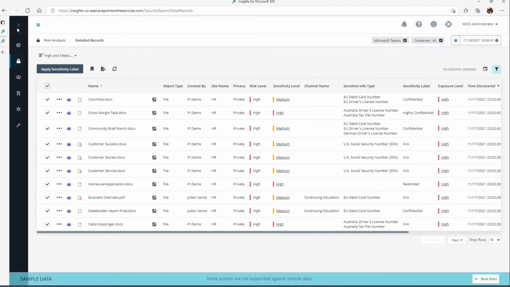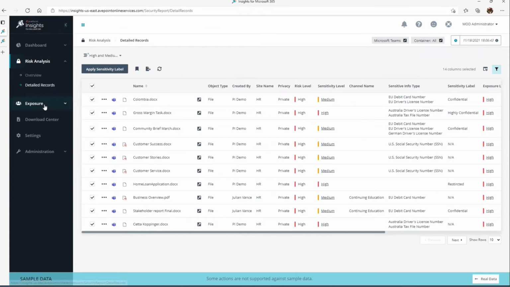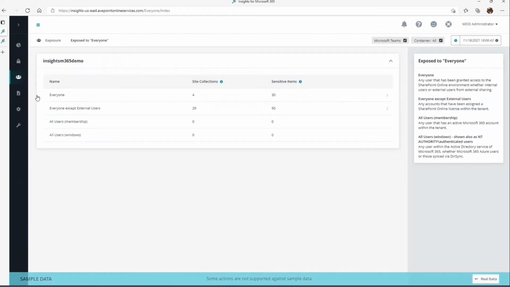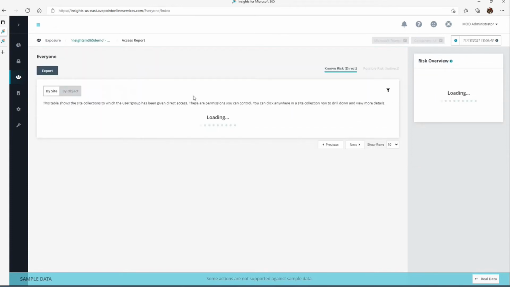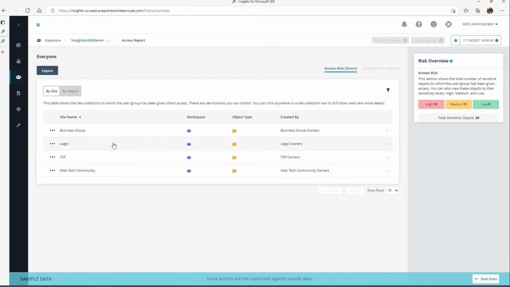Okay. All right. So continuing on here, we talked about risk analysis, exposure. So this is, again, getting back to permissions, the ability to quickly investigate, find, report on where exposure has occurred and to whom. So exposed to everyone, I click on that, I can easily see that information, see what site collections are exposed to everyone.